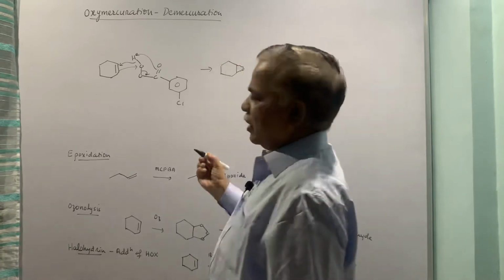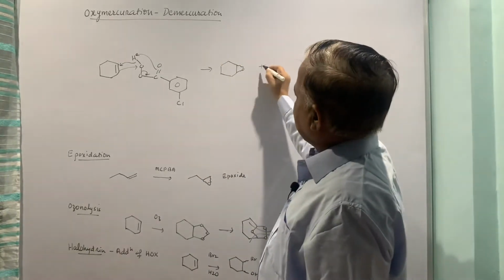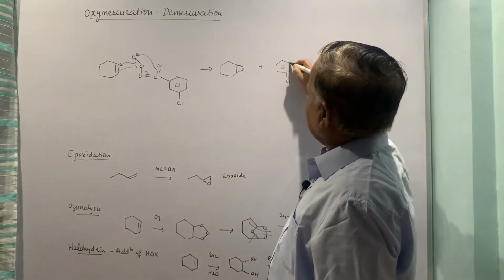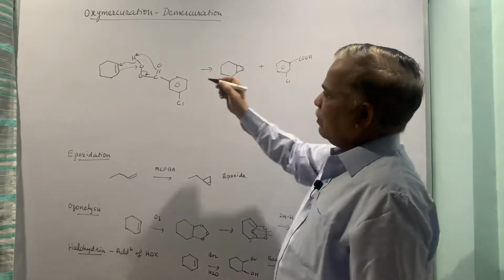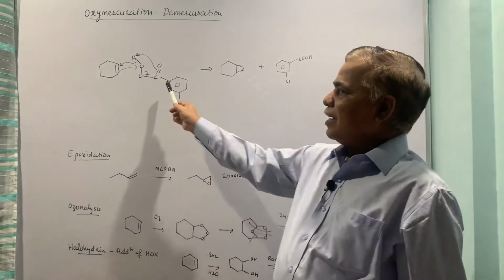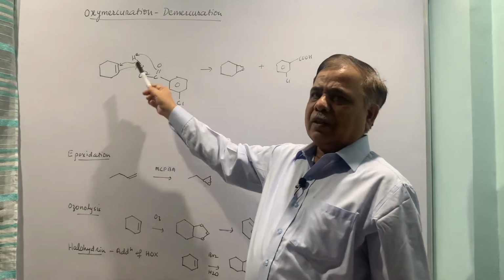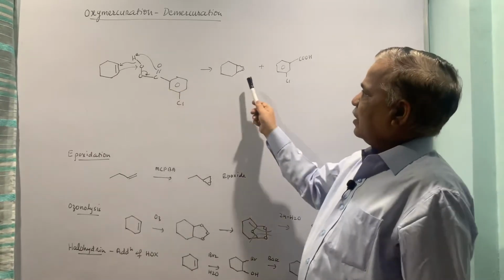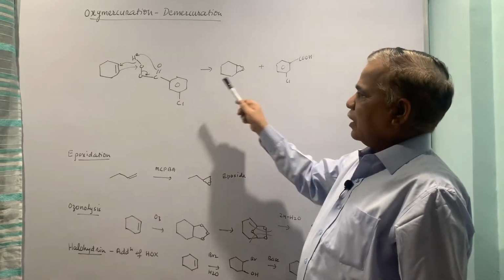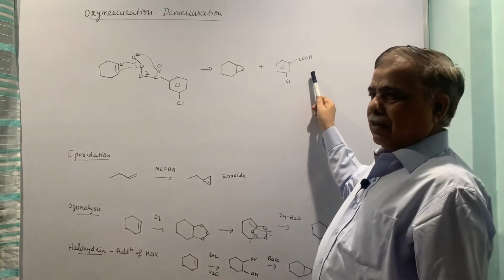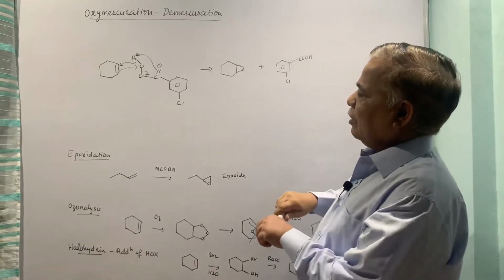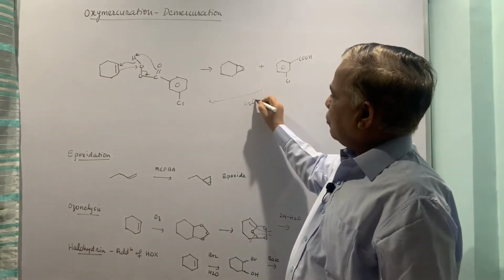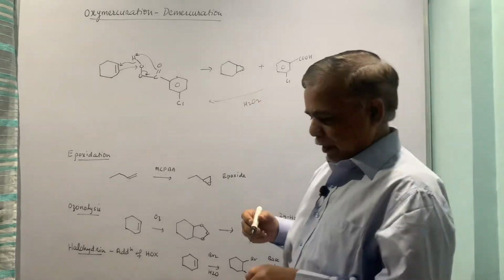It can be of alpha or beta geometry, and plus the peracid becomes simple acid. It is losing one oxygen. So this is undergoing reduction, this is undergoing oxidation. So it is a redox reaction, and from alkene you will end up with epoxide, and this is reduced to acid. Now if you treat it with H2O2, you will get your peracid back. So that is the method by which you can generate peracid. That is the conventional method.